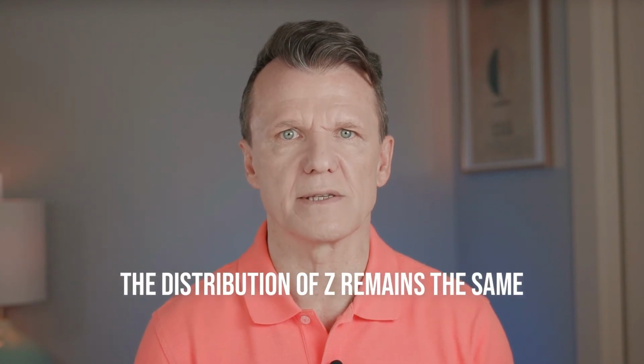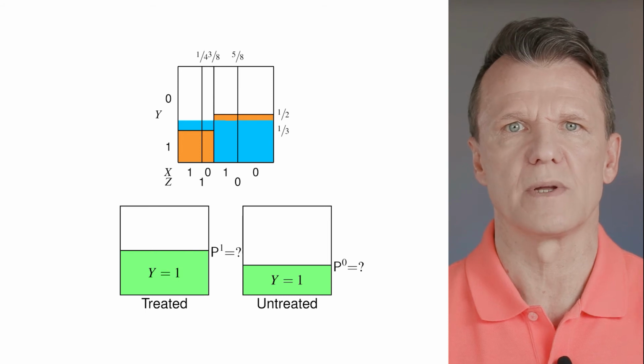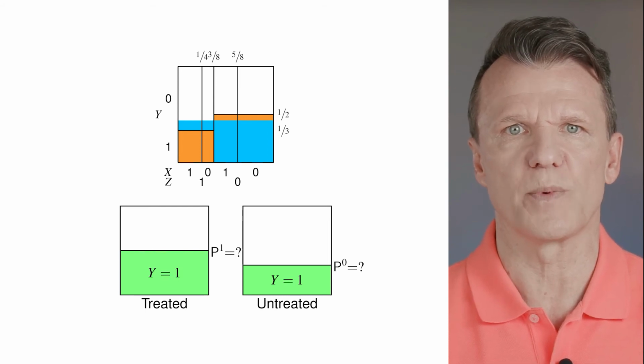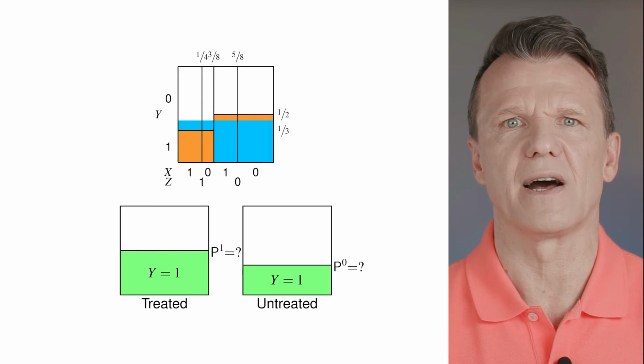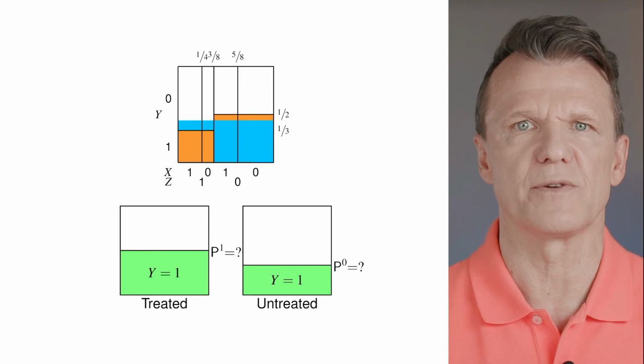Policymakers ask about the potential reduction in the risk due to eliminating harmful exposure in a given population. This means that the distribution of Z remains the same, and the risks associated with its presence will remain. Only now the entire population would not be exposed. So instead of comparing the green areas in the 2 squares at the bottom, we look at the blue area at the top and 1 green area at the bottom. The counterfactual risk is compared with the existing risk patterns.